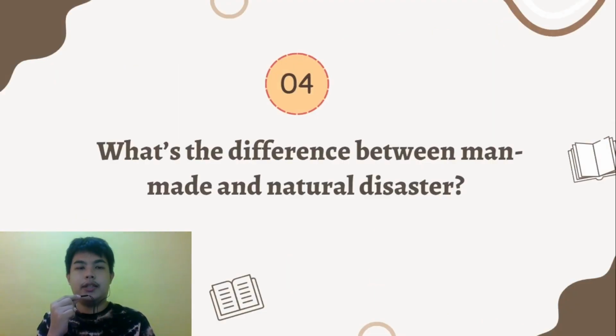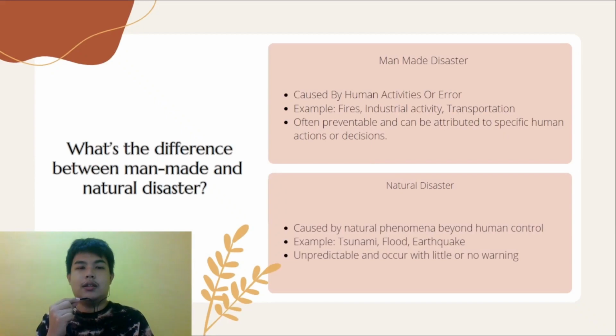And the last question is, what's the differences between man-made and natural disaster? Natural disasters are caused by natural events like floods, hurricanes, earthquake, and wildfire that are beyond human control. Man-made disasters, however, result from human action like transportation accidents, nuclear disaster, and industrial accidents. Natural disaster can be unpredictable, while man-made disaster can often be prevented through effective planning and management.